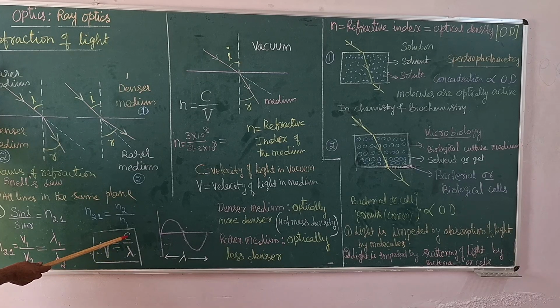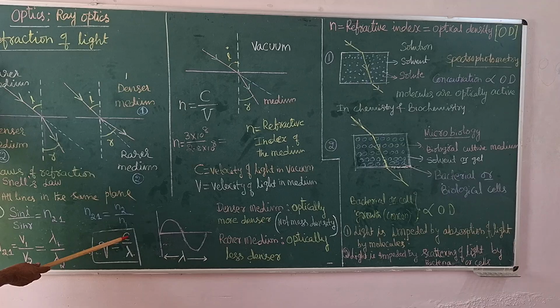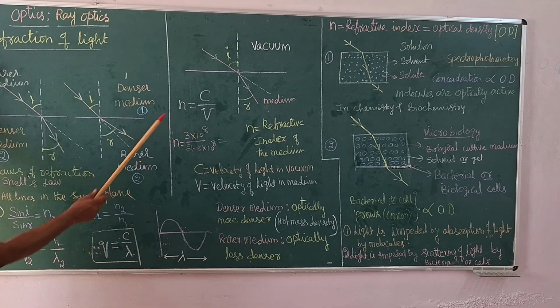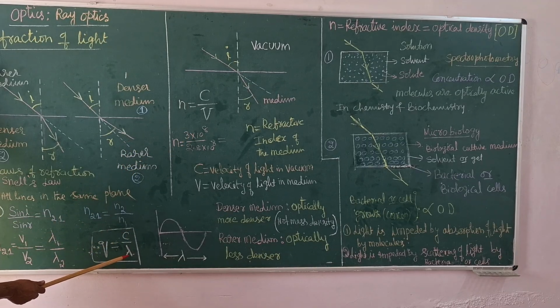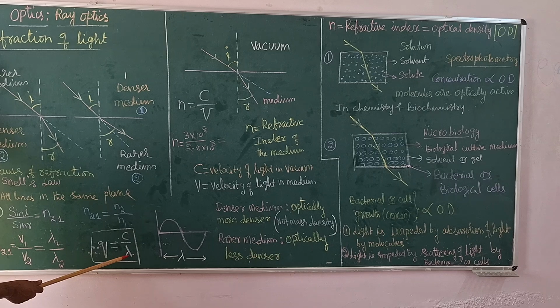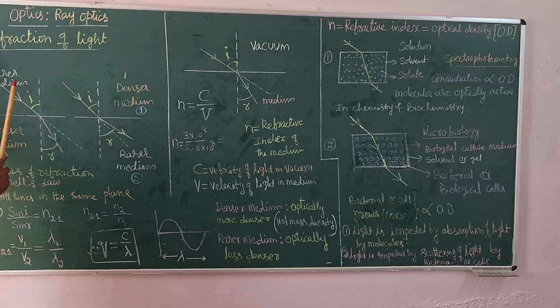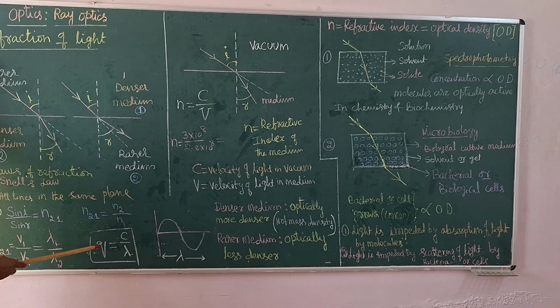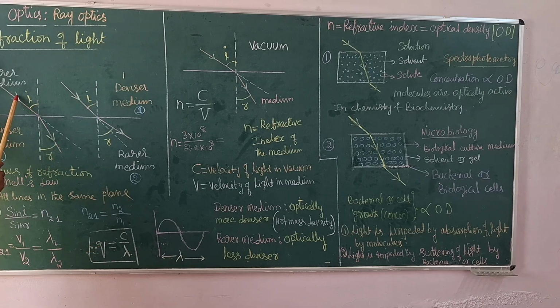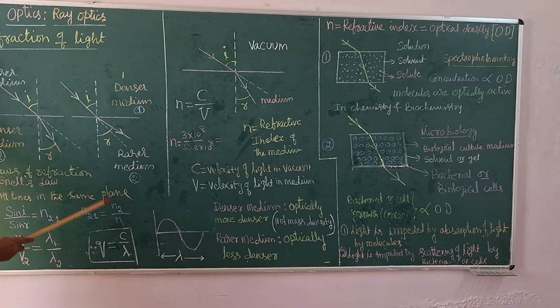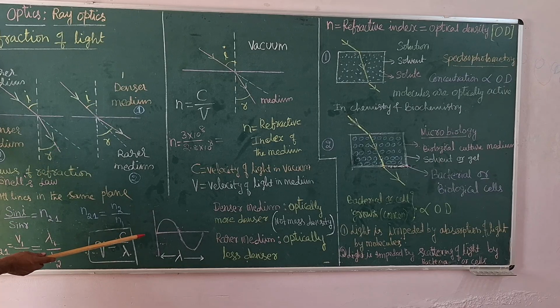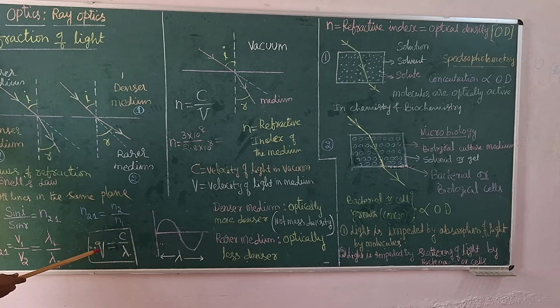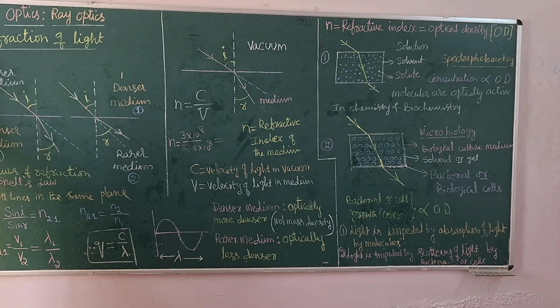What is C? Velocity of that radiation in vacuum. That is always this value. Lambda is the wavelength of the radiation. I said, while the light is passing from one medium to another medium, frequency remains the same, but velocity changes. As the velocity changes, wavelength also changes, so that the ratio remains constant because frequency should remain constant.